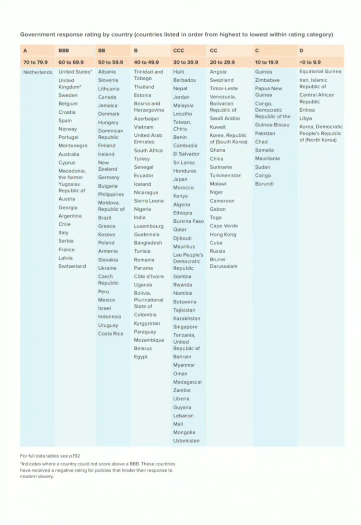According to the map, India ranks under B, which is a 40 to 49.9 rating. Along with India, we also see Bangladesh, South Africa, Turkey, Iceland, and Egypt.